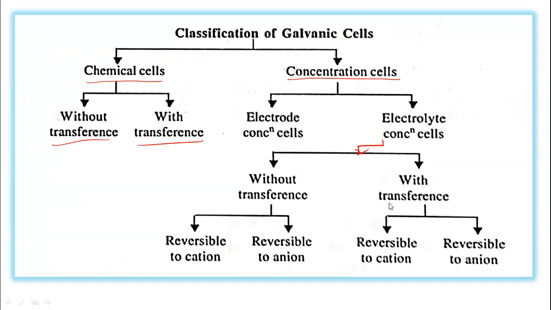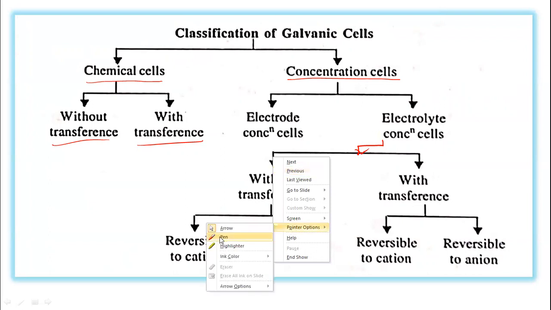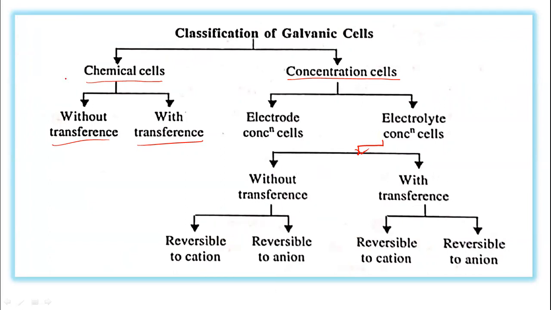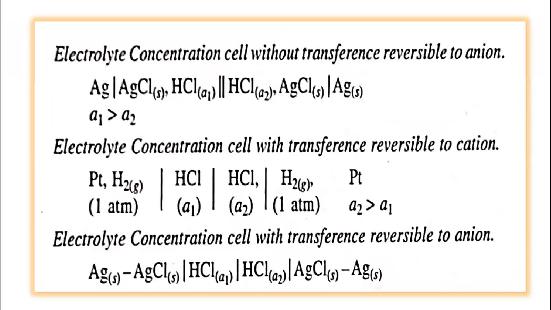So in this way, we can classify the electrochemical cell or galvanic cell. Now the main two types are the chemical cells and concentration cells. The major two types are the chemical cells and concentration cells. So this is the first one, chemical cell, and this is the second one, concentration cells. Now let us discuss the first, chemical cells. So let us discuss this classification of chemical cells.